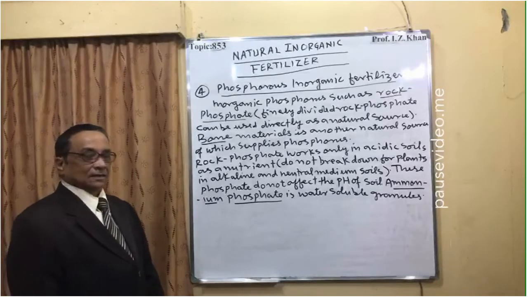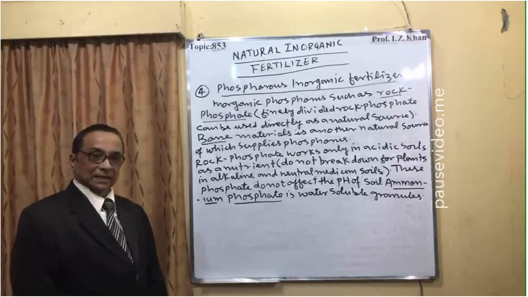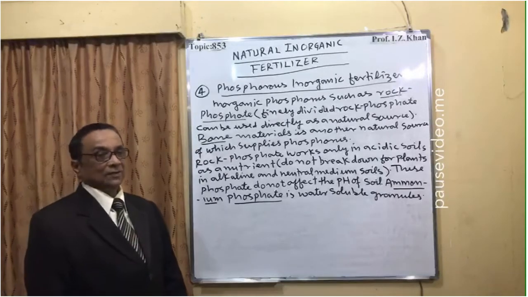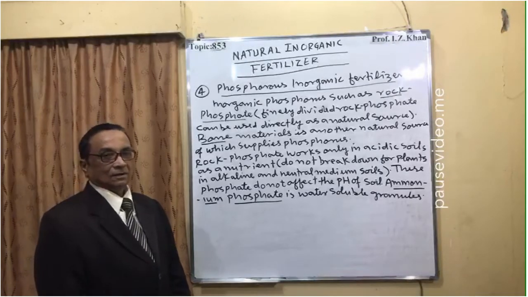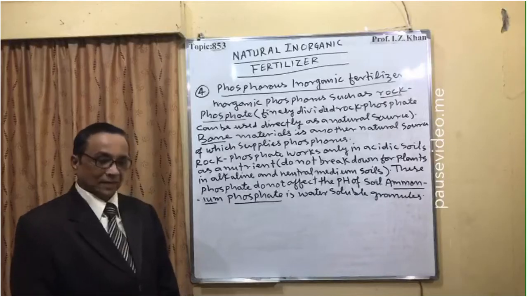And ammonium phosphate is a water soluble, granular inorganic phosphorus fertilizer.